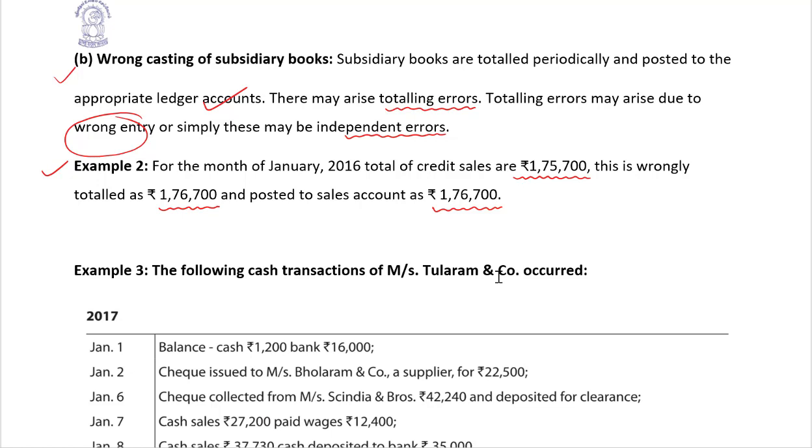In this case, you should understand that sales account is overcasted by rupees 1,000. We'll rectify this error.